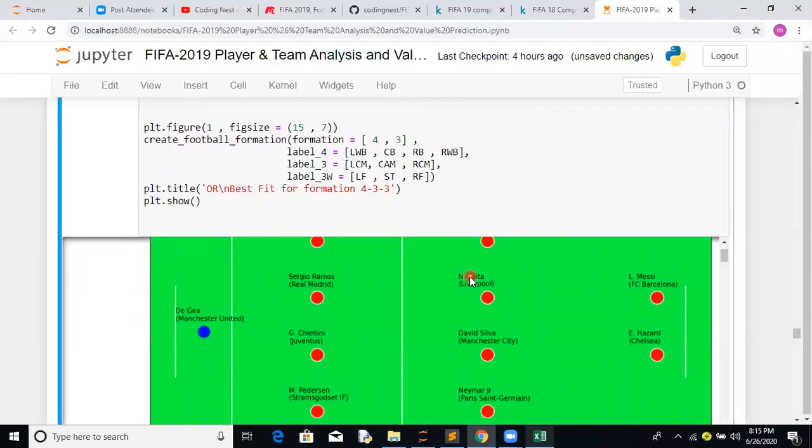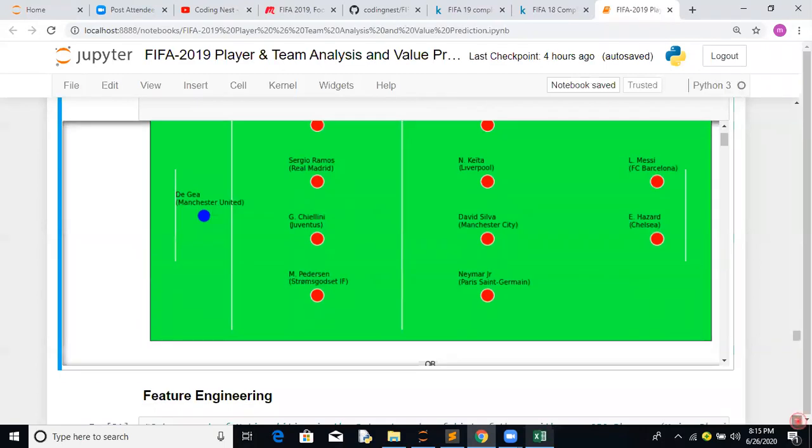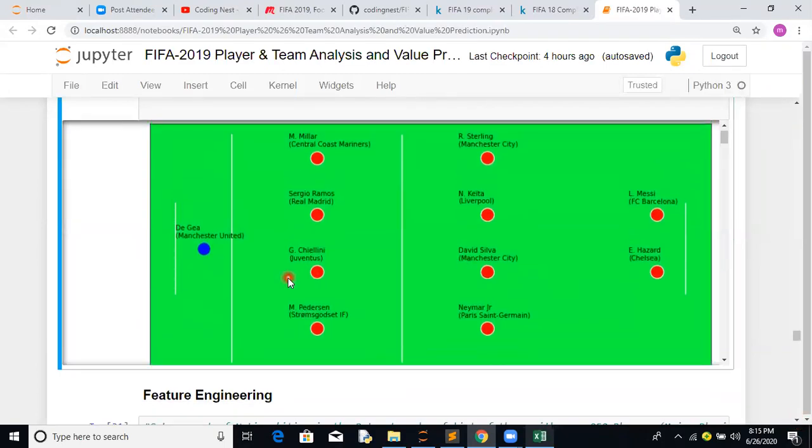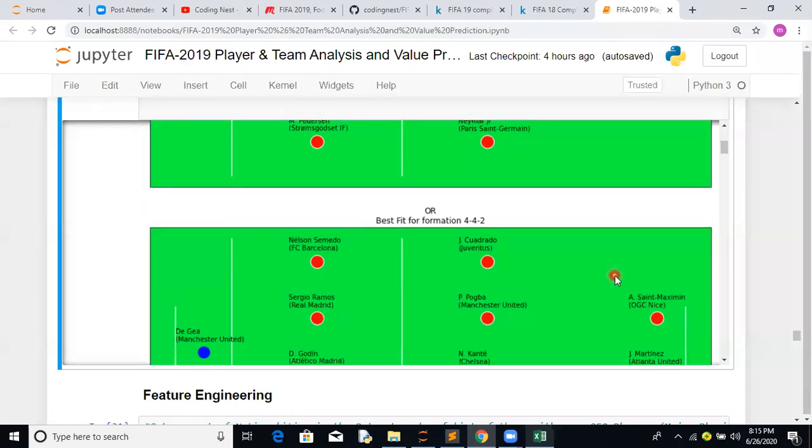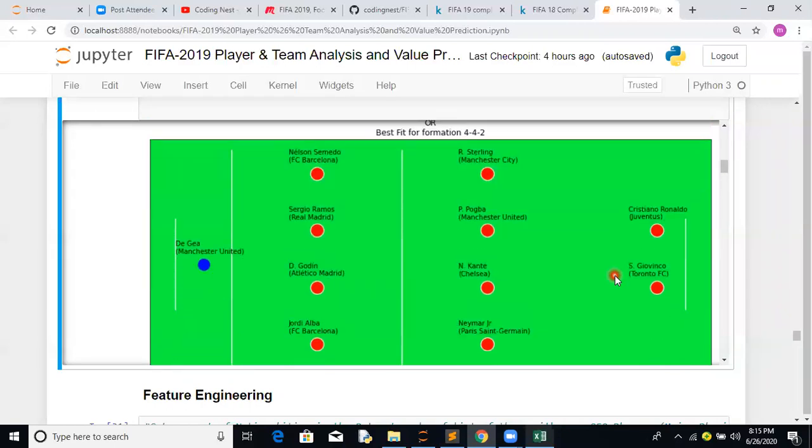Here one thing is common, which is your goalkeeper. This is one combination for the 4-4-2 position. Basically Sergio Ramos, defense, from Real Madrid, Chiellini, who plays for Juventus, an Italian player, a Spanish player, Pedersen from another team, Raheem Sterling of Manchester City, Nketiah of Liverpool, David Silva of Manchester City who is on the verge of retirement, Neymar Jr., Lionel Messi, and Eden Hazard. So these are the 4-4-2. This is an alternative position. Again you can have this 4-4-2 combination, and depending on this you can switch.